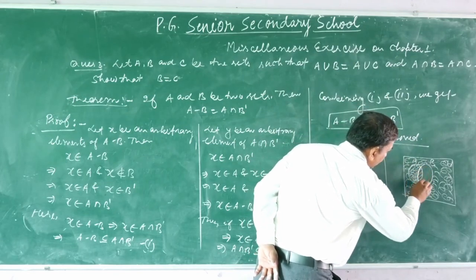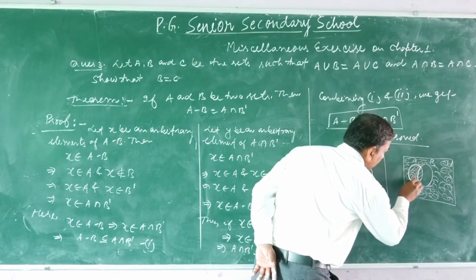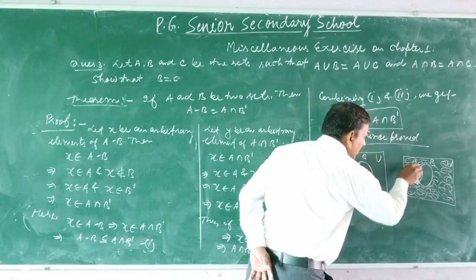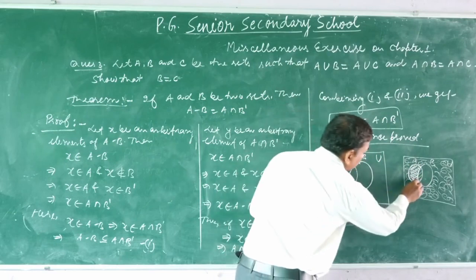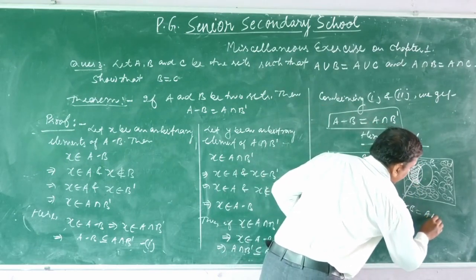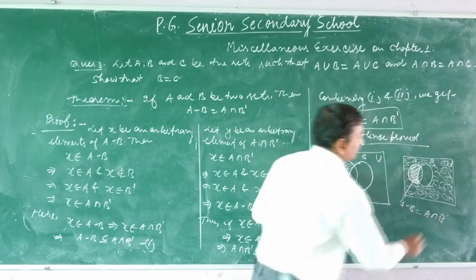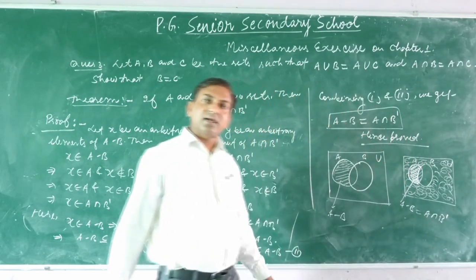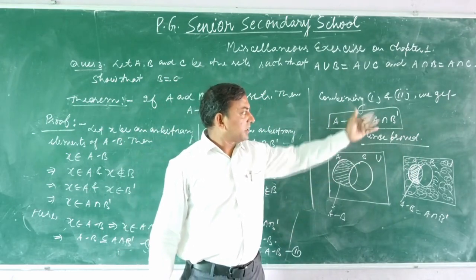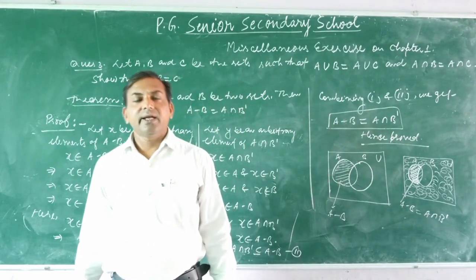This region is common, and this is also A difference B. A difference B is equal to A intersection complement of B. I think you understand the concept that A difference B is equal to A intersection complement of B. Thank you. Have a nice day.